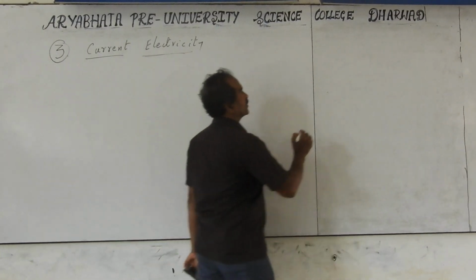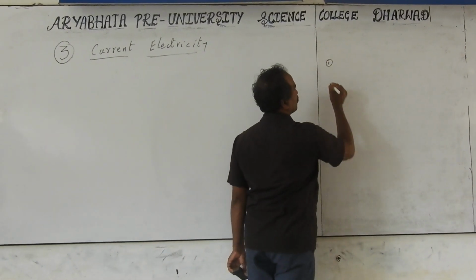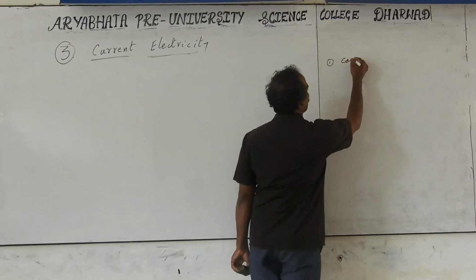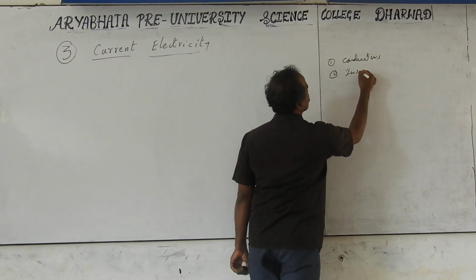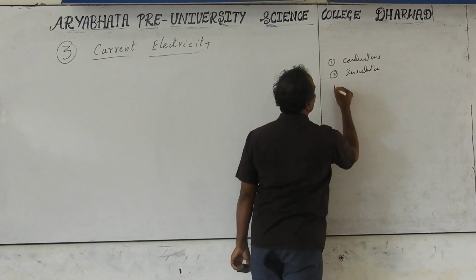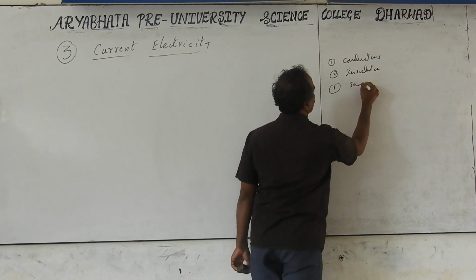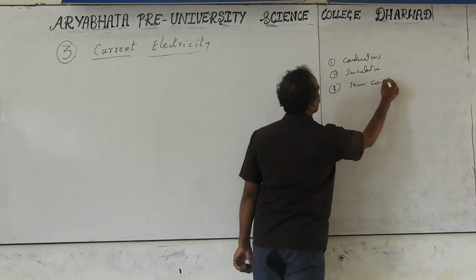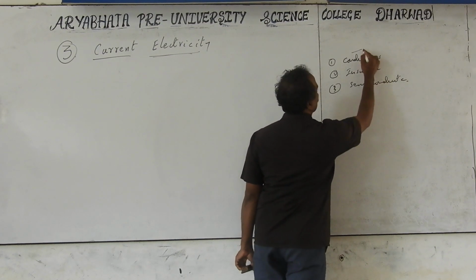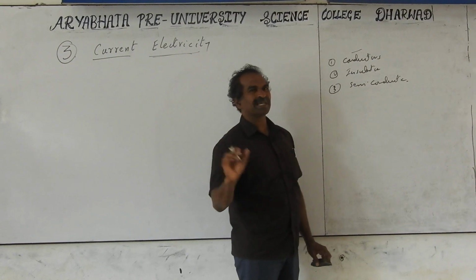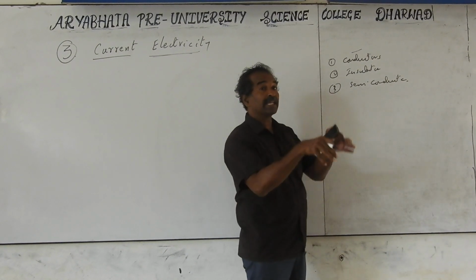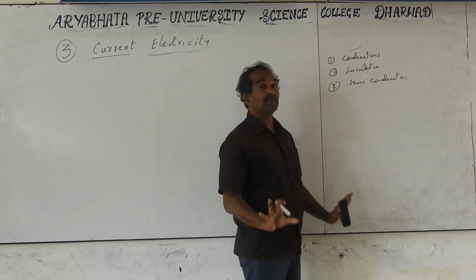Materials, basically by their electric properties, we have three types. One is conductors, two is insulators, three is semiconductors. In conductors, electrons are loosely bound to the atom and easily move from one atom to another atom, even without applying any electric battery. They are able to move.